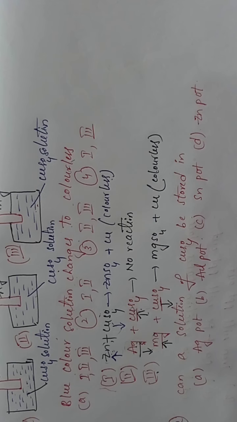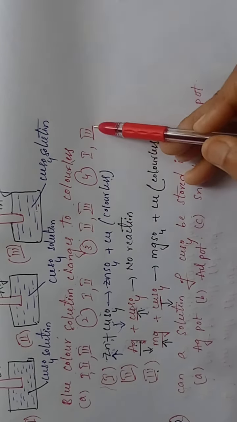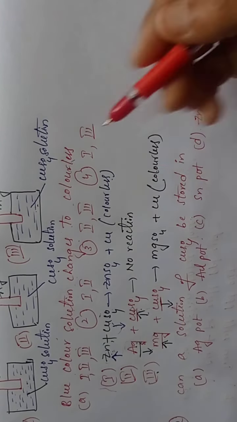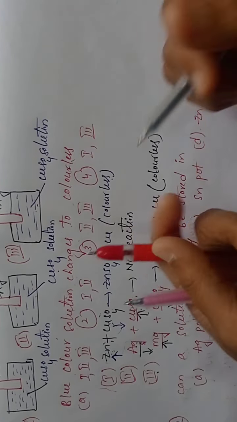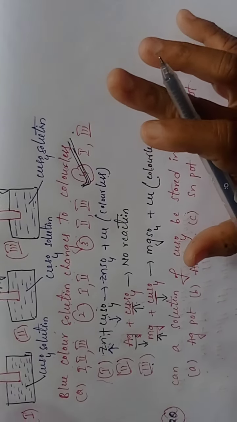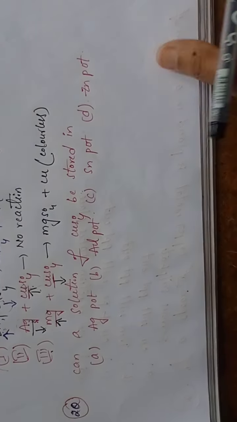So where is the option, students? Options 1 and 3 give the colorless solution. So which is the correct one? Options 1 and 3, so the fourth option is the correct answer. Are you following? Clear, students? Now see the second question, what is asked here?